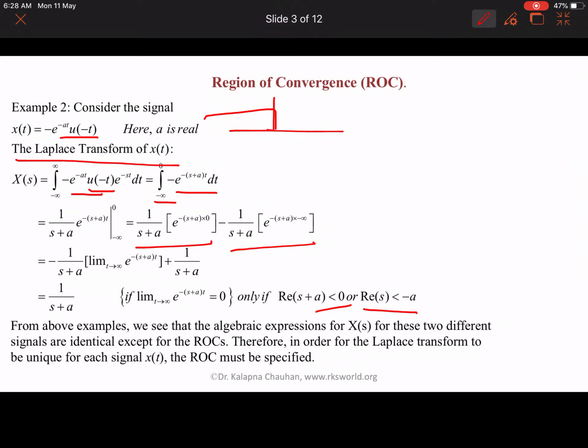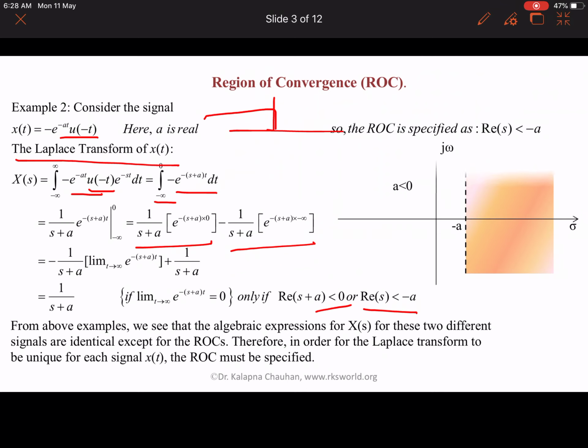So in the above examples, the first and the second, we have seen that the Laplace transforms of both signals are identical, but their ROCs are different. In the earlier case the ROC is greater than minus a, while in this case it is less than minus a. If we draw the region of convergence on the s plane, in the first case it is on the right hand side, while here it is on the left hand side.